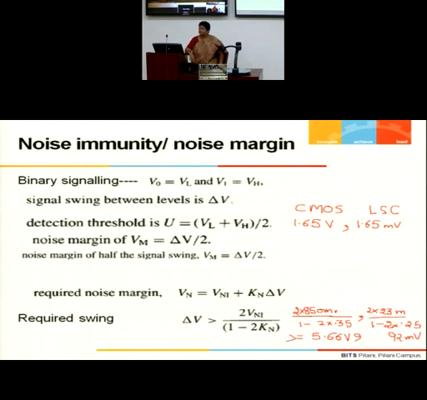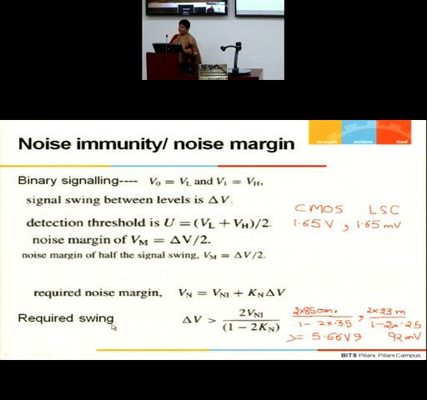So roughly the noise margin is half of delta V. Noise margin, I am not saying noise immunity. So if my noise is Vni plus Kn times delta V, in any situation my signal should be larger than this value. If I do not want my signal to get drowned in noise, I should have a high signal to noise ratio. My signal range should be more than this.